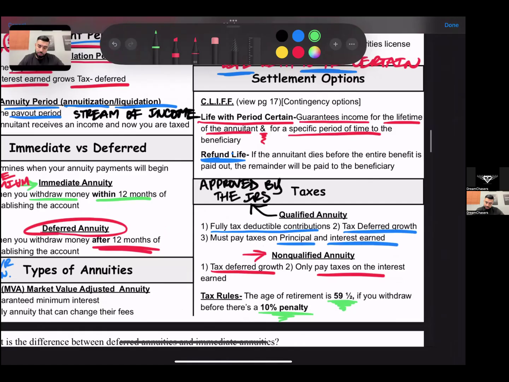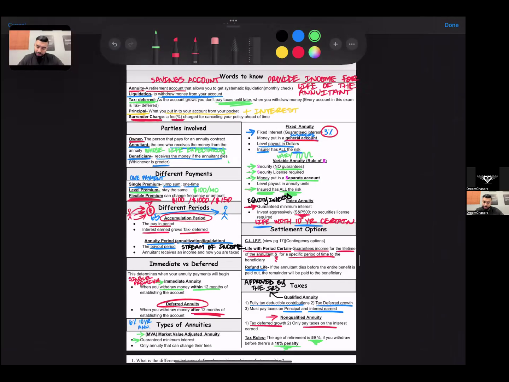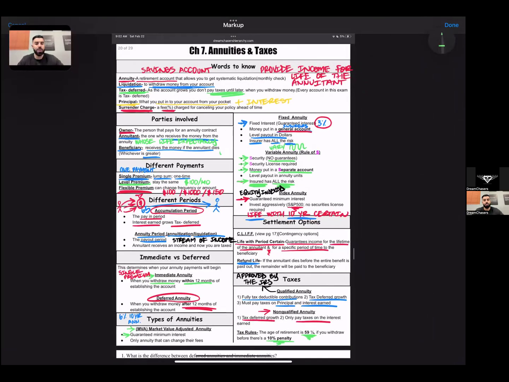So, chapter 7 there, covering annuities and taxes. Once again, please make sure to go over it. Become as familiar as possible with it so that the first time taking the test, all of this looks familiar and there are no issues, because you're going to pass your first time. So, awesome.